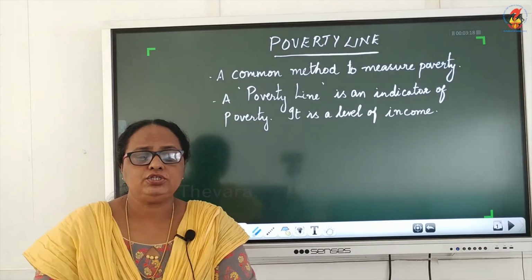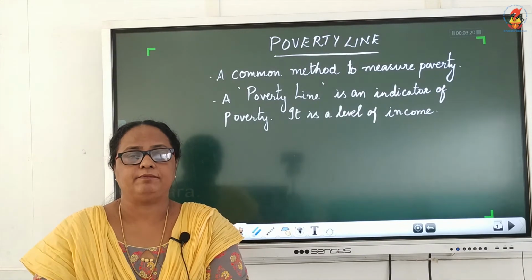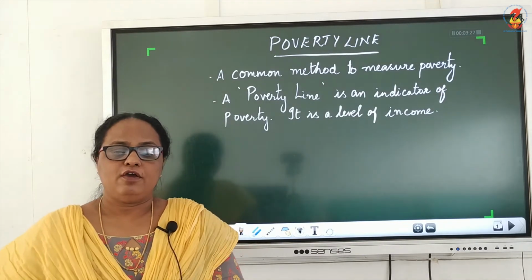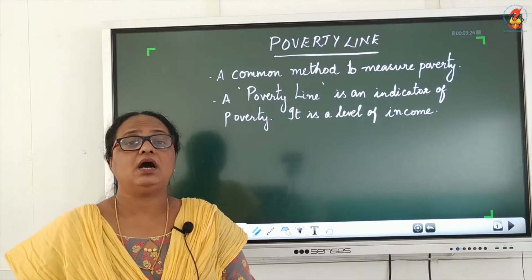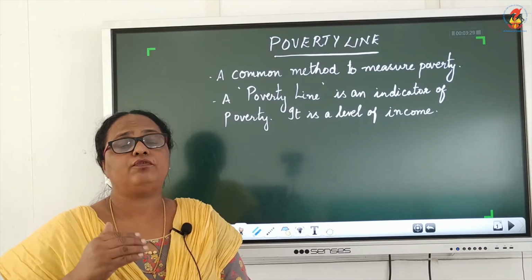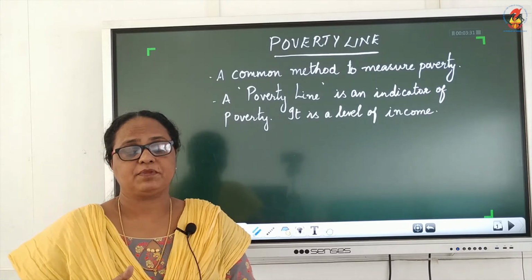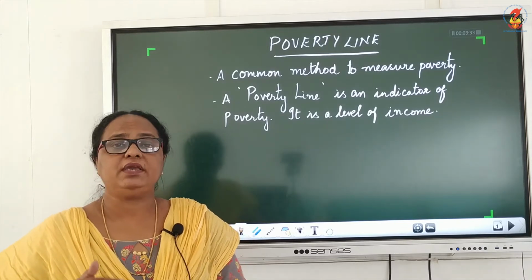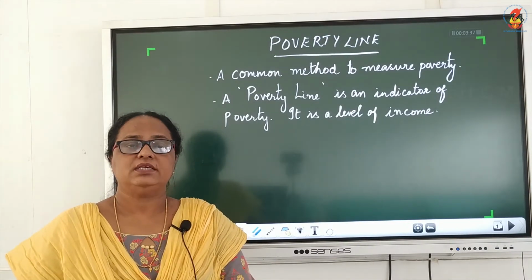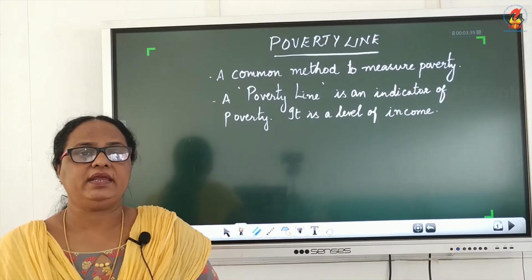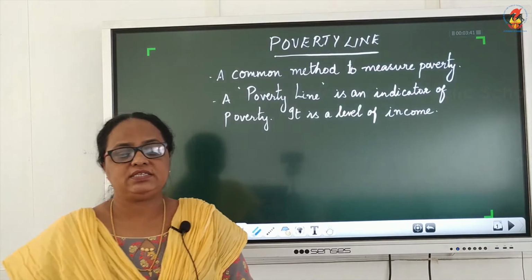And according to the year 2011, a family of 5 members living in rural areas earning less than about 4080 rupees per month will be considered as under the poverty line. Similarly, in urban areas, it is rupees 5000.